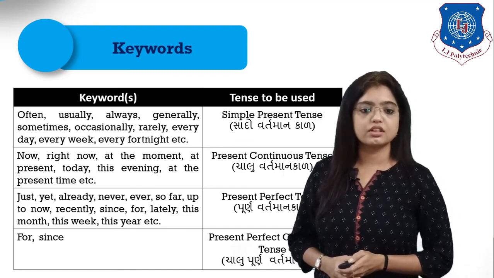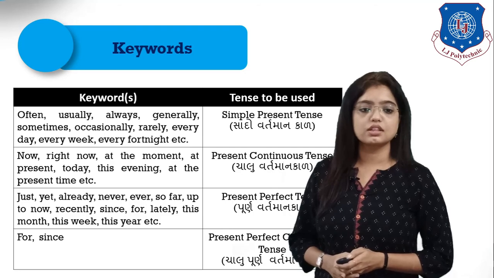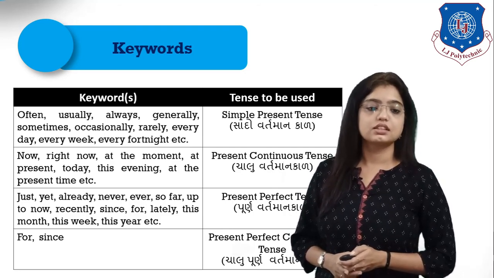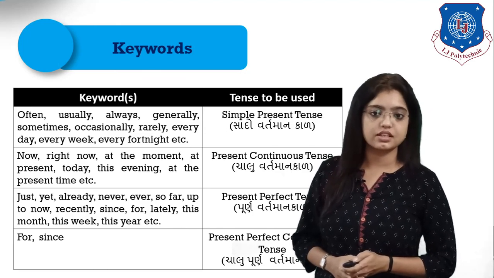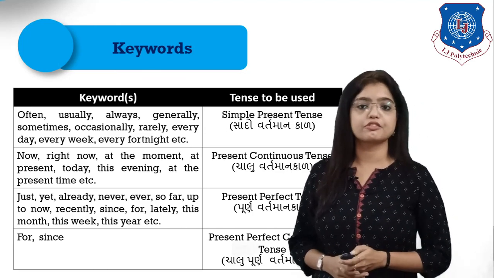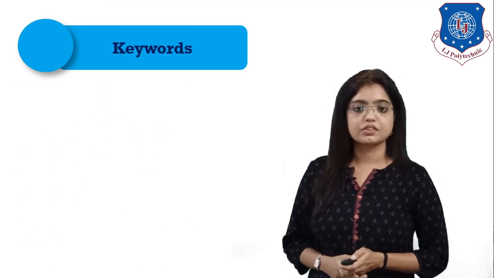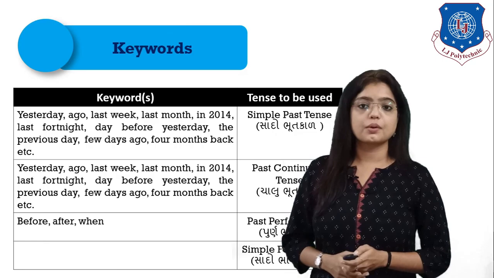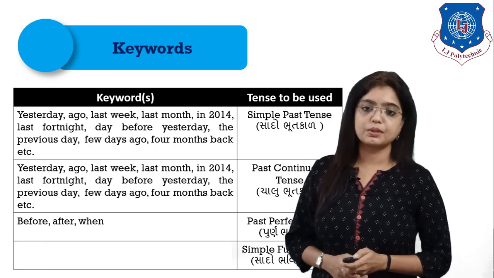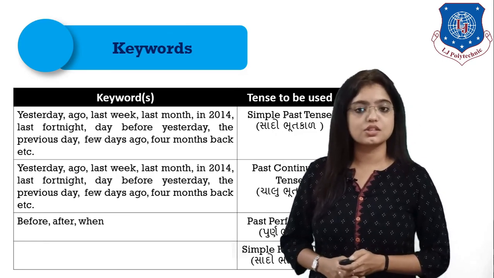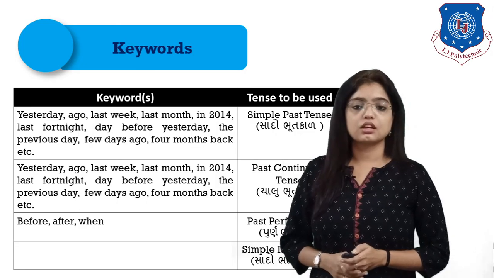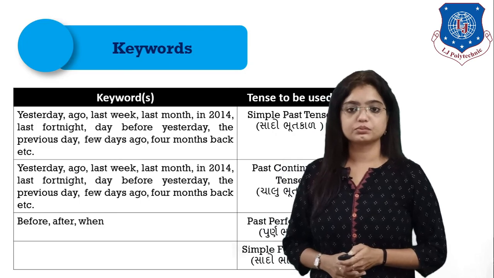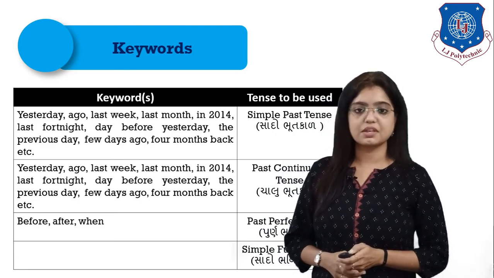So just refer, if you can see, the first one is simple present tense, then present continuous tense, keywords for present perfect tense are given, and the last one shows present perfect continuous tense. The next we have for the set of past tense, that is simple past tense, past continuous tense, past perfect tense, and the last one is simple future tense. I hope this much must be clear to you.